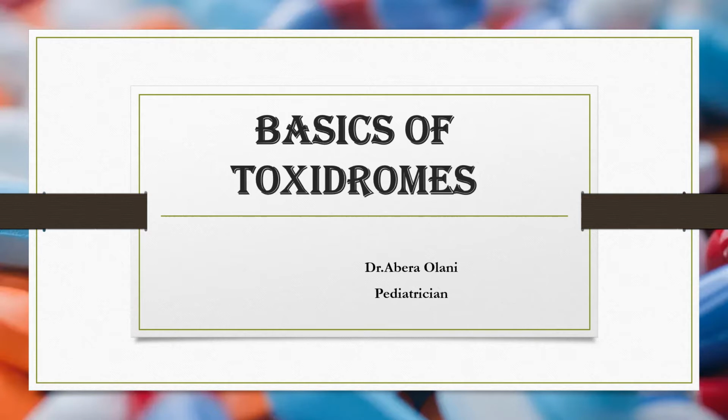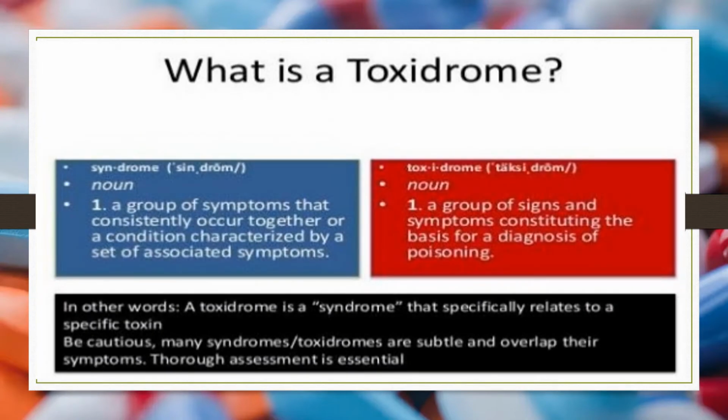Hello, in this lesson I'm going to discuss the basics of toxidromes in pediatrics. Just to define, a toxidrome is a group of symptoms that consistently occur together, or a condition characterized by a set of associated symptoms. Or we can define this as a group of signs and symptoms constituting the basis for a diagnosis of poisoning. Or in other words, a toxidrome is a syndrome that specifically relates to a specific toxin.